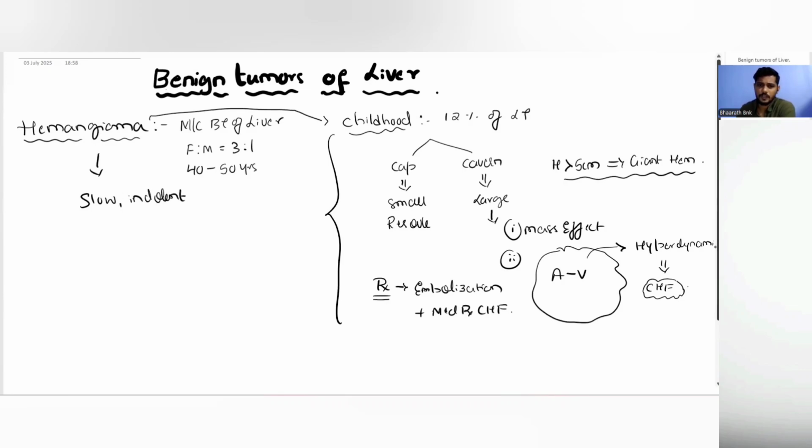So any benign tumor of the liver has two risks. We fear the risk of rupture and the risk of malignancy, them being transformed into a malignant neoplasm. The risk of rupture in an adult in hemangioma is very rare. Hemangiomas rarely rupture, and there have been no cases of malignant transformation of hemangioma in the liver. So it has no malignant potential, and the risk of rupture is very rare, and thereby they have a slow and indolent course.